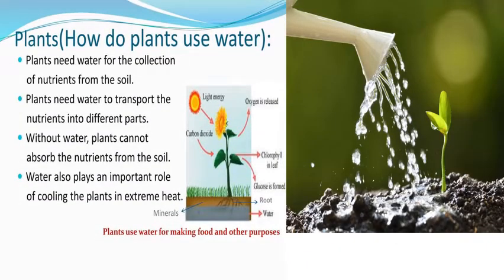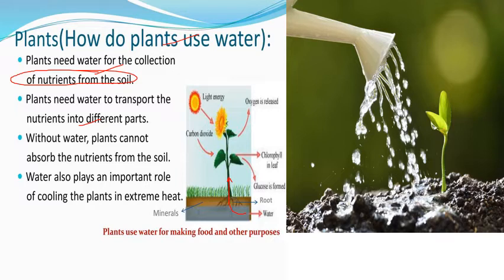Then plants. How do plants use water, and what are the various importance of water in plants? Plants need water for collection of nutrients from the soil. As we know, all the nutrients come into the plant from the soil with the help of water, and plants need water to transport the nutrients into different parts because they don't have any connective tissue like blood. So all of this work is done by the water.